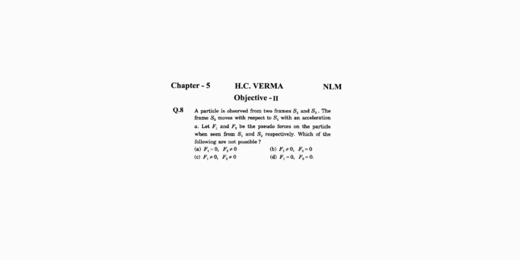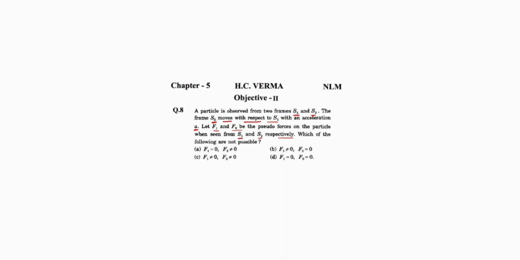A particle is observed from two frames S1 and S2. The frame S2 moves with respect to S1 with an acceleration A. Let F1 and F2 be the pseudo force on the particle when seen from S1 and S2 respectively. Which of the following are not possible?